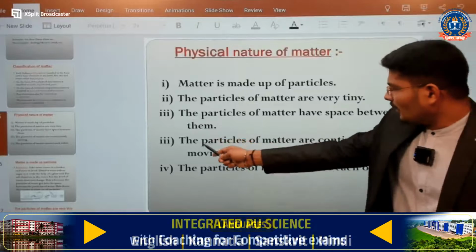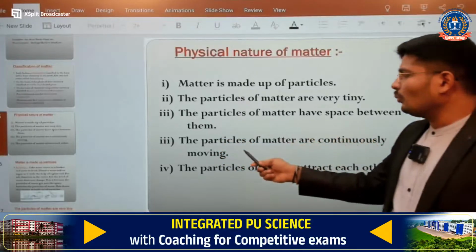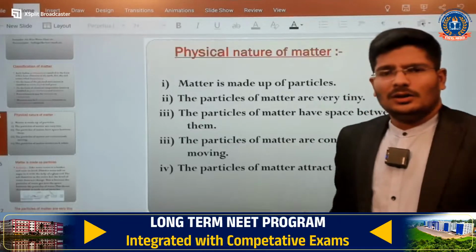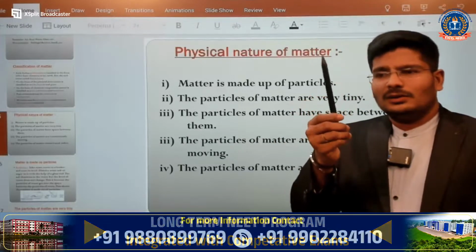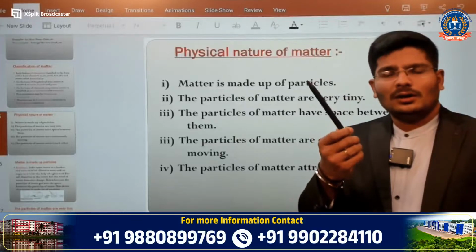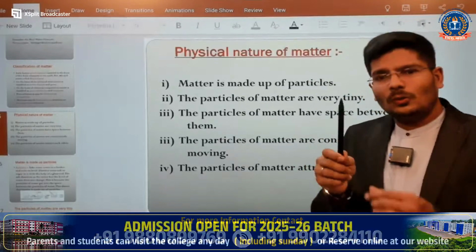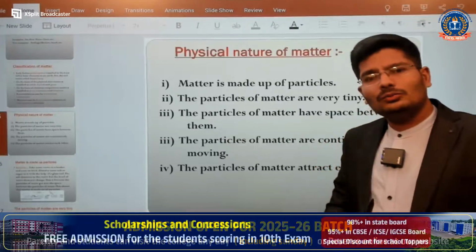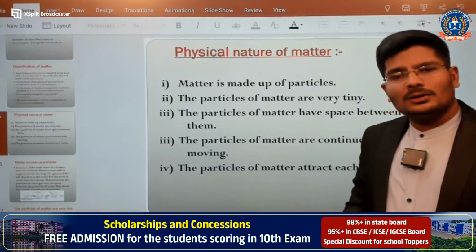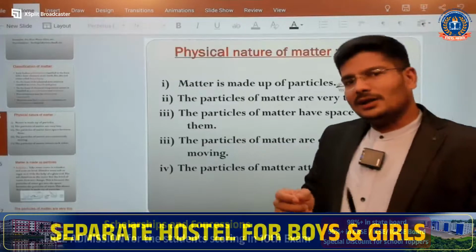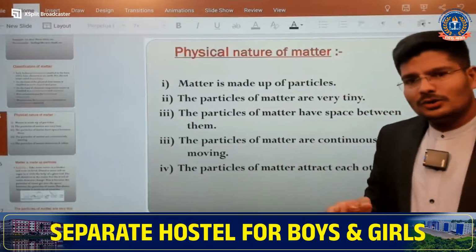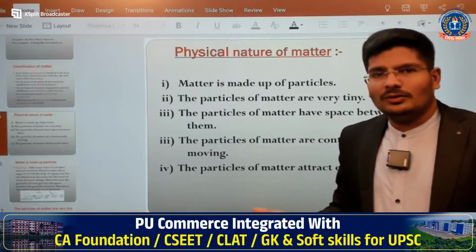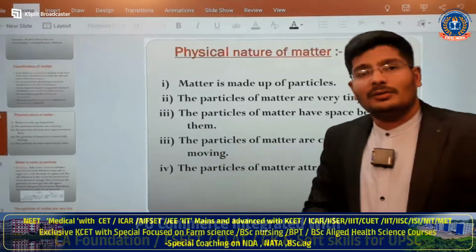The next one: the particles of matter are continuously moving. Now how is it possible that they are continuously moving? Sir, take the example of your pen. Is there any movement? Nothing. How is it going to move? Because it is a solid, the atoms are tightly packed. But if you take water, there will be movement. Why? Because the atoms are not tightly packed, so there will be some movement like this. And what about a gas? Oh, you will have very good movement.